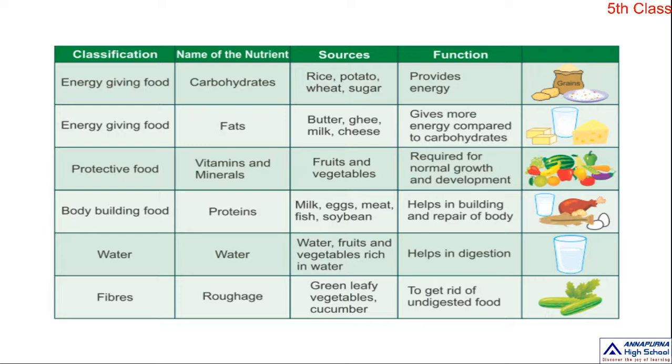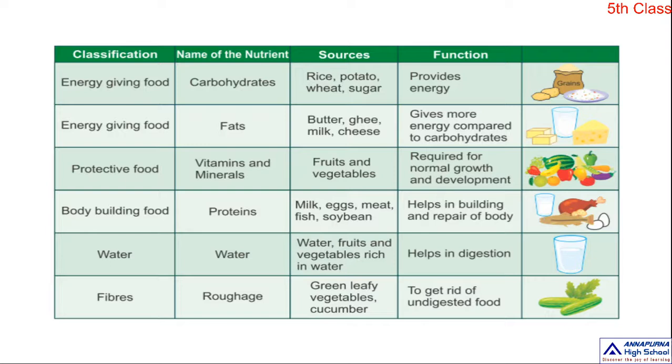By taking these food items, these nutrients provide us energy. Next, fats. These foods are called energy giving foods. Fats occur in butter, ghee, milk, and cheese. Fats give more energy compared to carbohydrates.